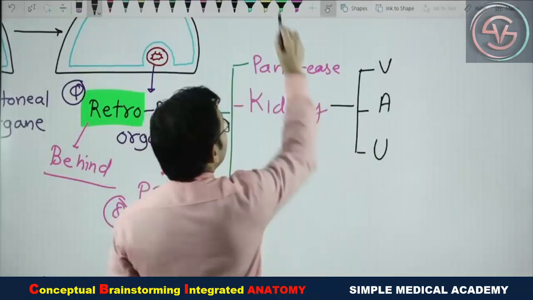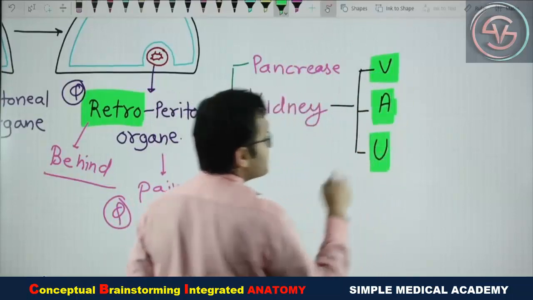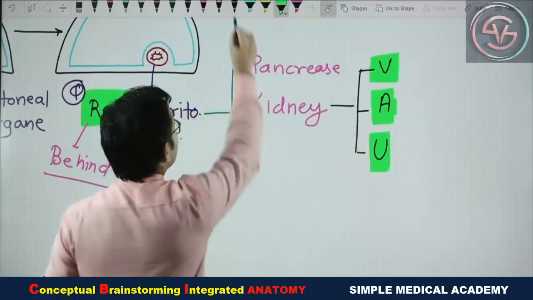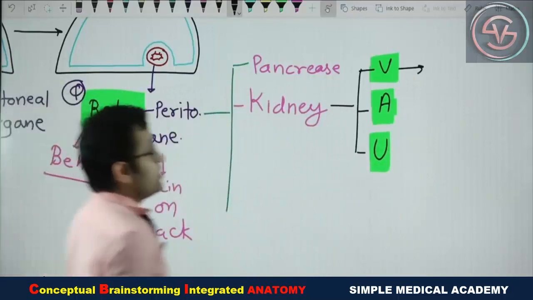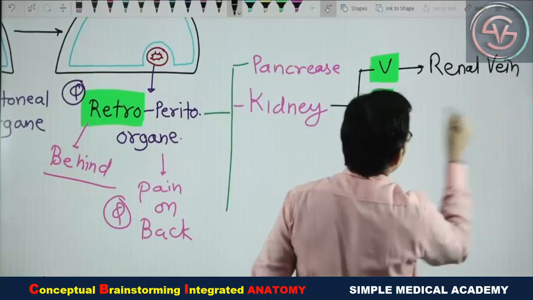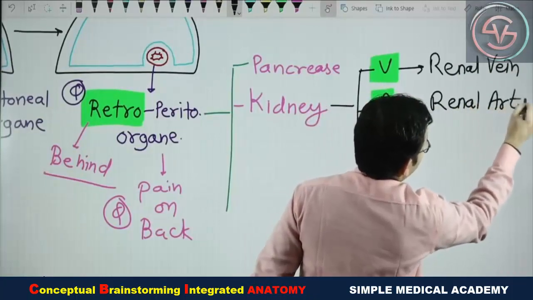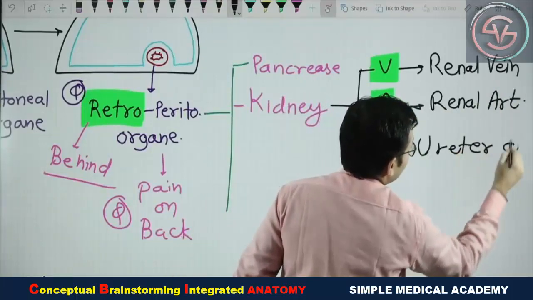You can remember by the trick VAU, just like VAN, vein, artery, nerve, in our body. You can remember the structures of the kidney as VAU. So what are the structures related to the kidney which are retroperitoneal? Your answer is the renal vein, retroperitoneal. The renal artery, retroperitoneal. And U for ureter, retroperitoneal.